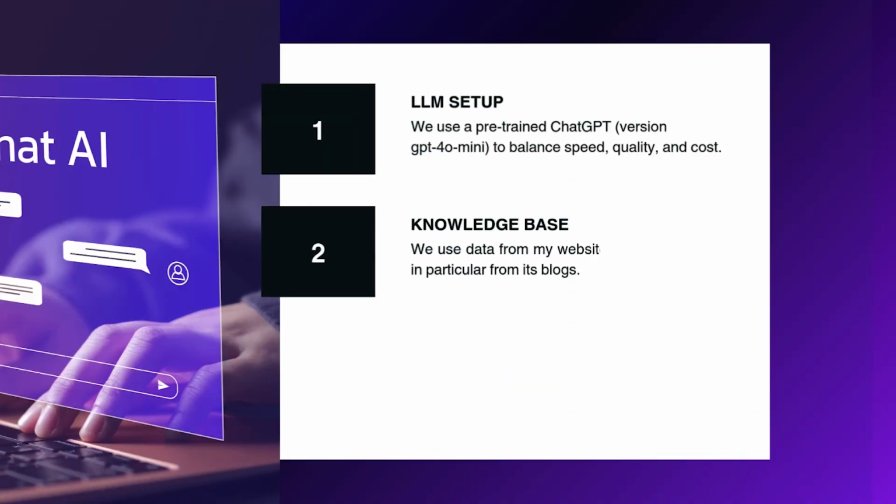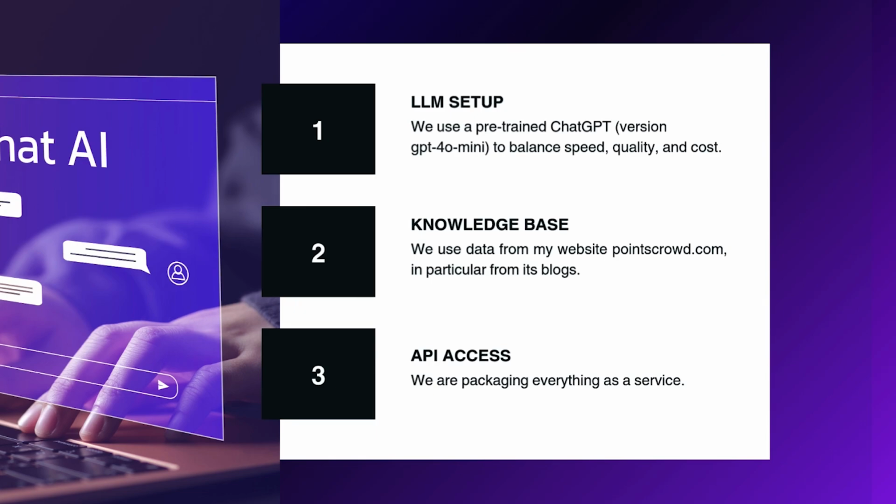So I can divide this project logically, I guess, into three steps. First, we need to set up our pre-trained ChatGPT model. We're going to base it on GPT-4o mini. This will provide us good reasoning capability. It's quick and also cost efficient. That's all we want. We don't want to spend a ton of money on it.